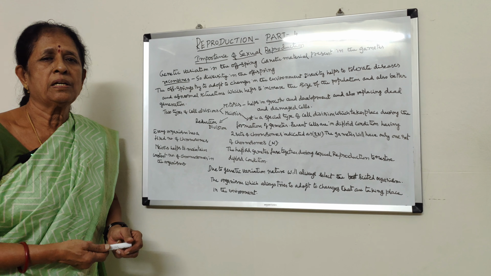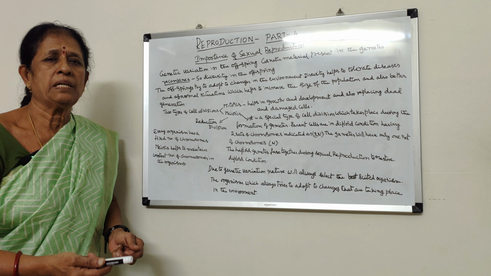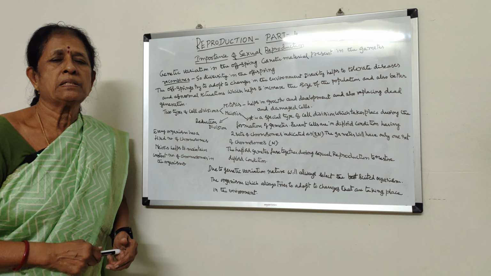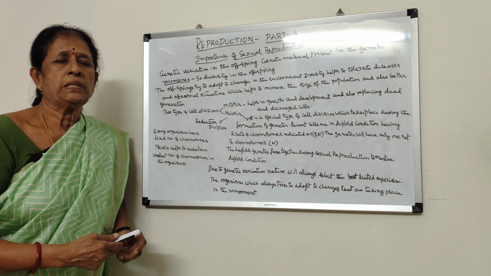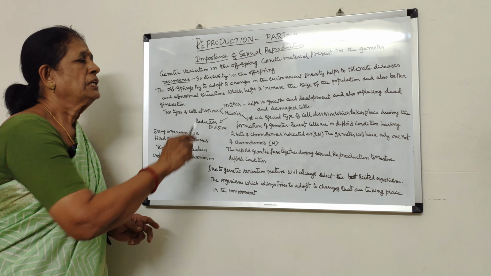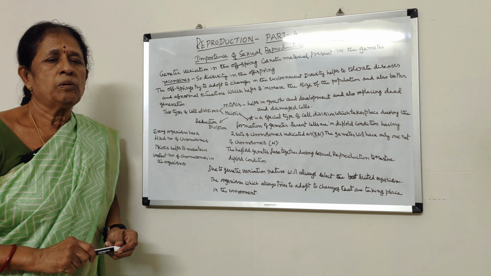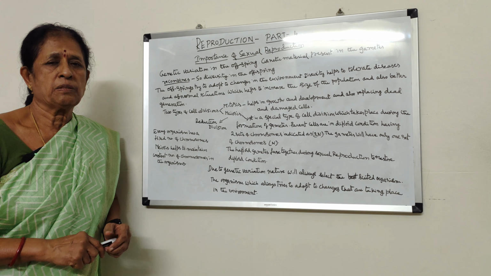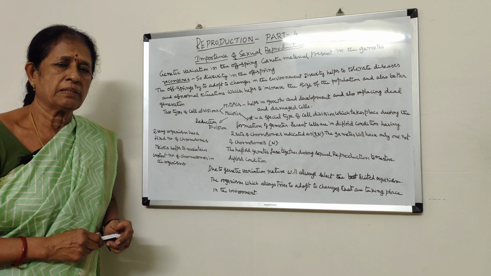Nature is the environment in the form of food, shelter, enemies, predators, everything. So there is always a chance for the formation of better generations. That is the importance of sexual reproduction. And now we shall see how the process of sexual reproduction takes place in plants in the next class.